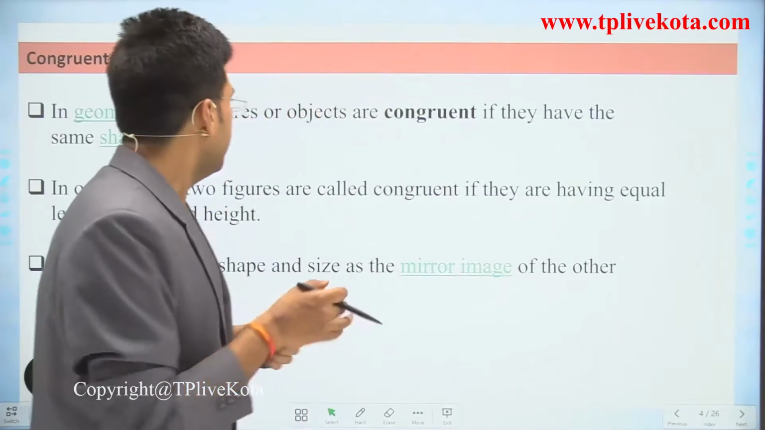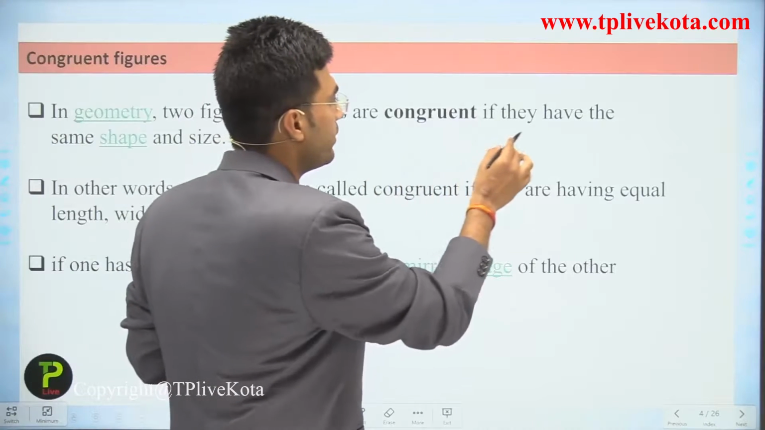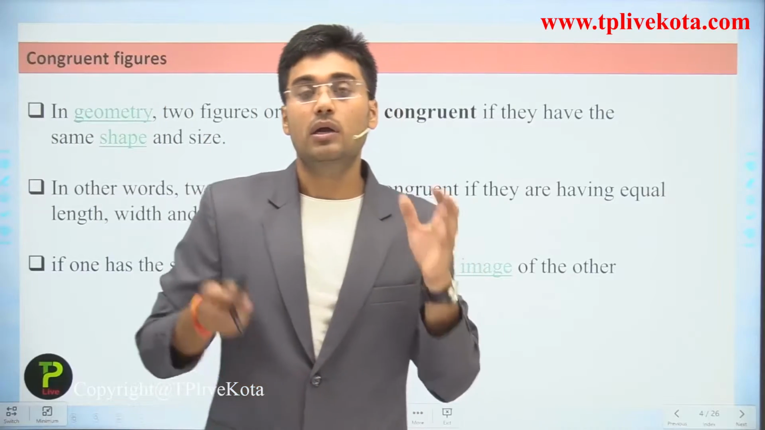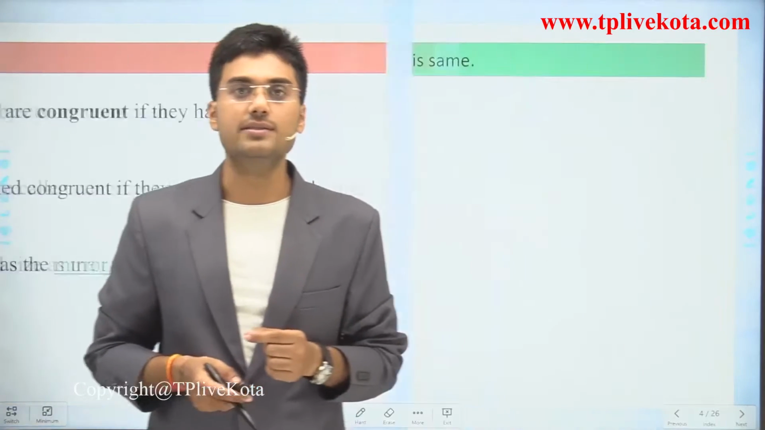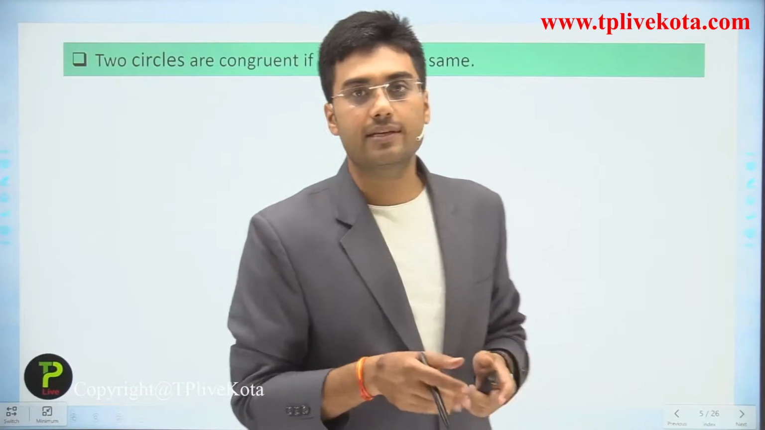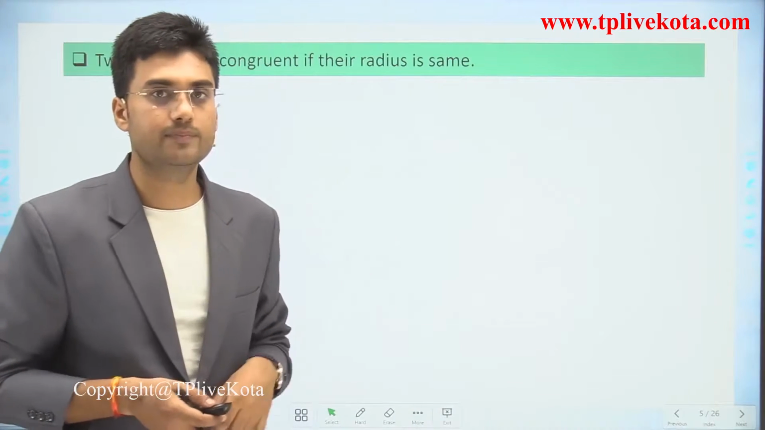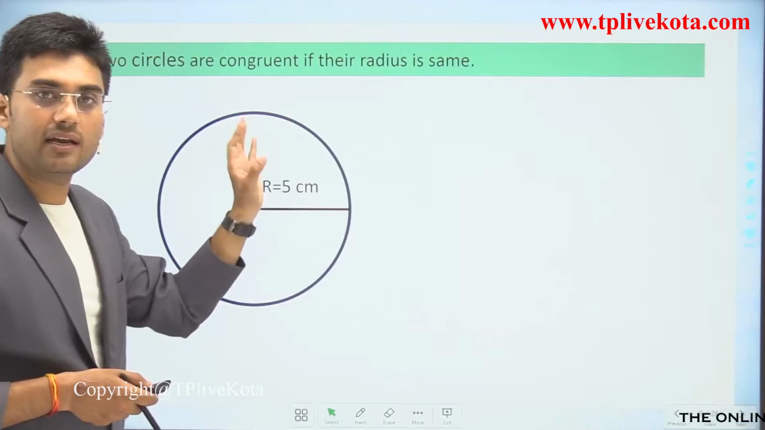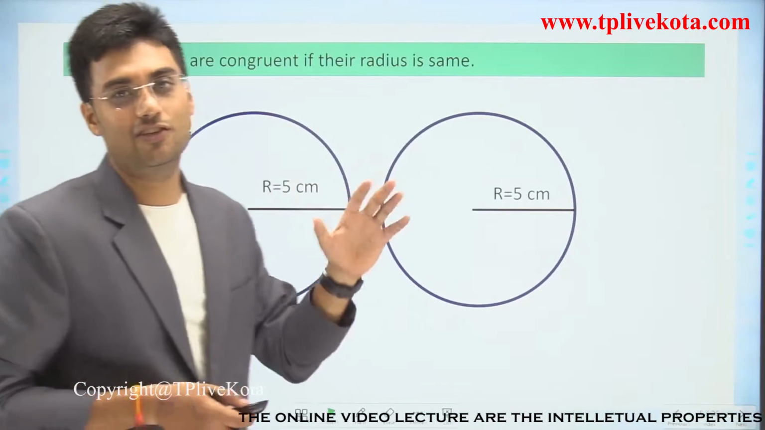So students, here in this first point it is clear that two figures or objects are congruent if they have the same shape and size. Now let's discuss some congruent figures. The first: two circles are congruent if their radius is the same. For example, if this is a circle of radius 5, and we take another circle of radius 5, then these two circles are congruent to each other. Clear?